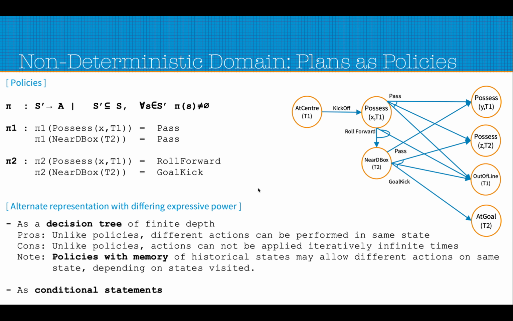In the previous slide we have seen this example of policies. There are alternate representations of how we can represent the planning problem and the non-deterministic planning problem, and how we can devise a plan. Alternative representations include the decision tree or conditional statements.